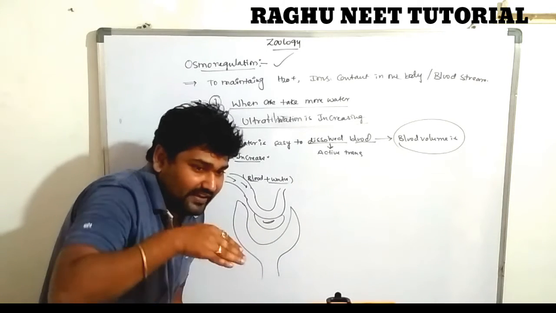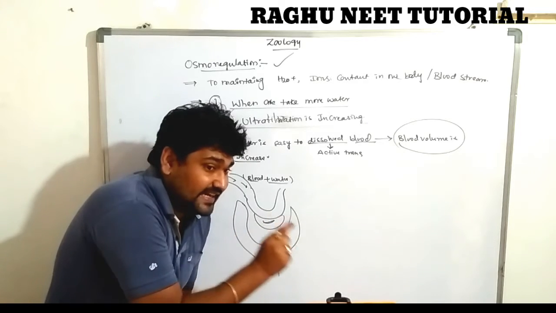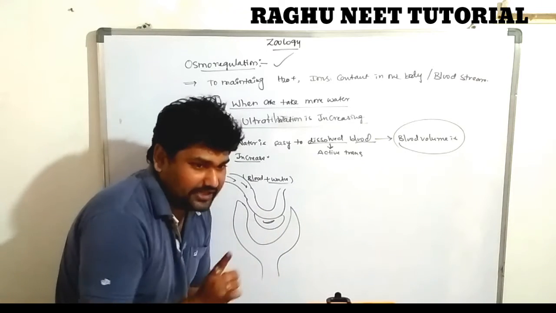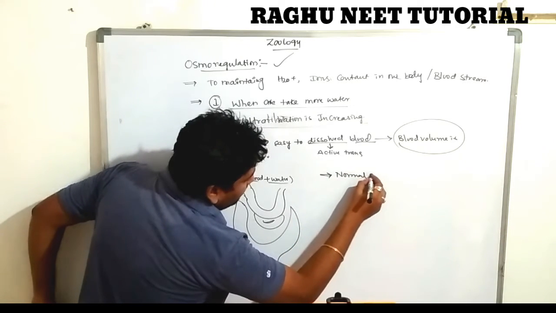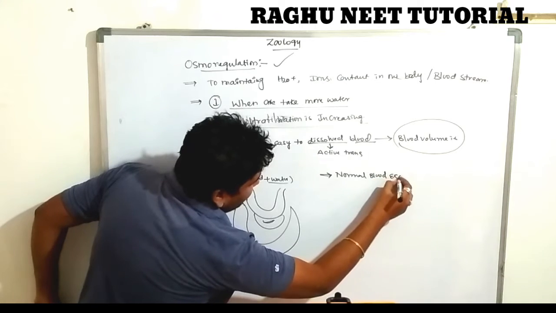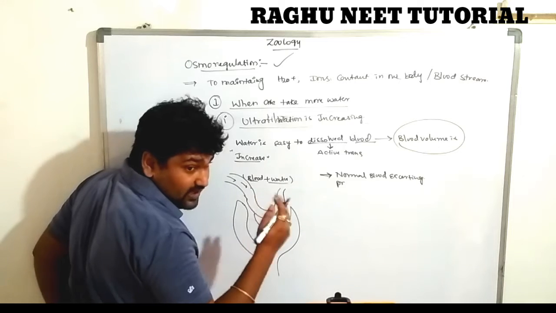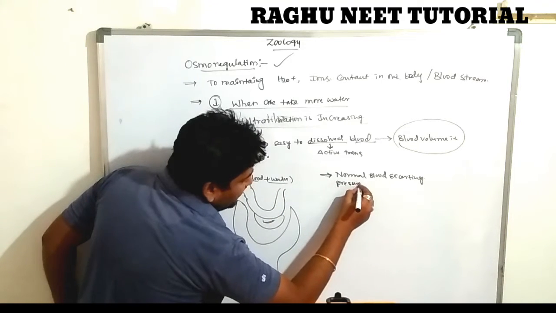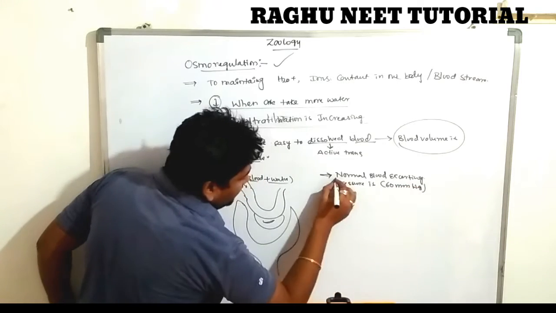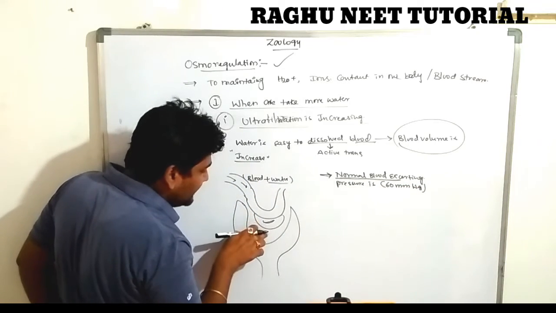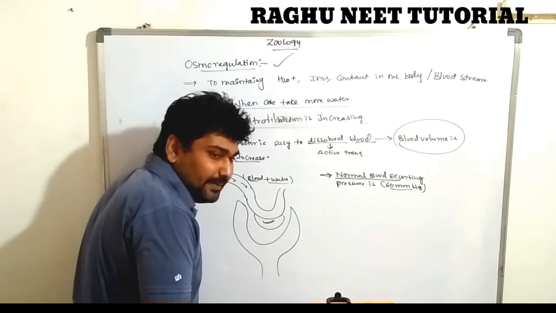Please listen carefully. When the blood goes into the capillaries region, the blood exerting pressure is 60 mm of mercury in the normal condition. Are you clear? Very very important: in the normal condition, the blood exerting pressure in the ultrafiltration process, just recapitulate, is 60 mm of mercury. In the normal condition, the blood enters the Bowman's capsule producing a pressure of 60 mm of mercury.